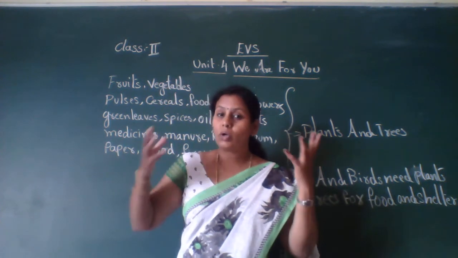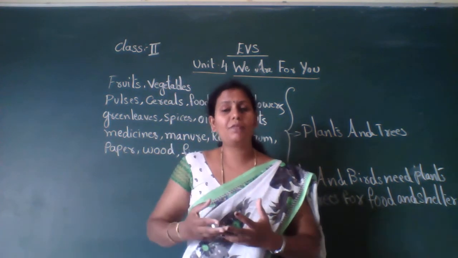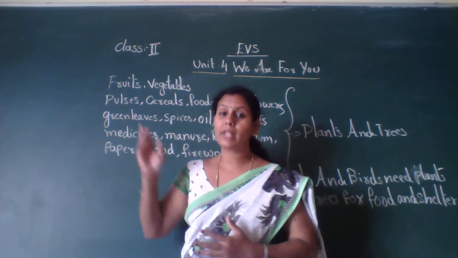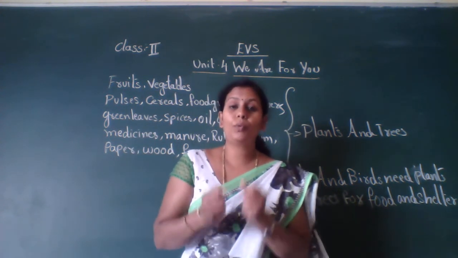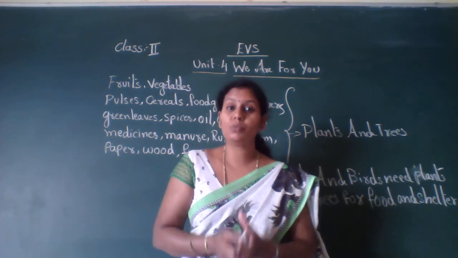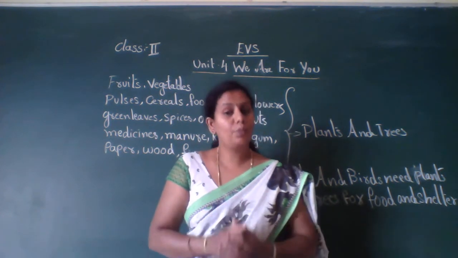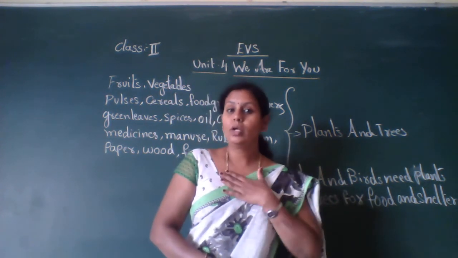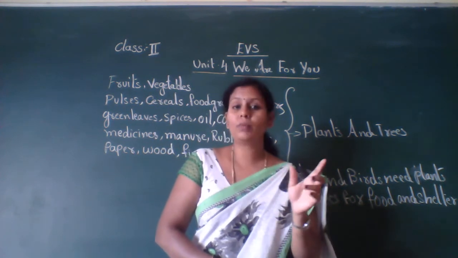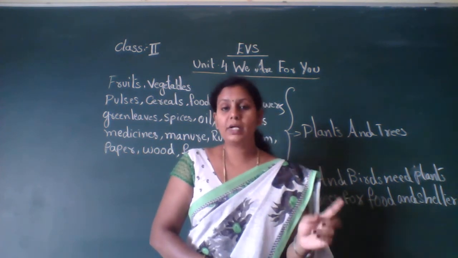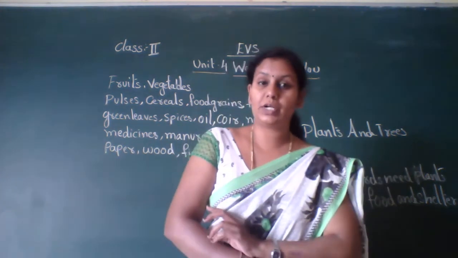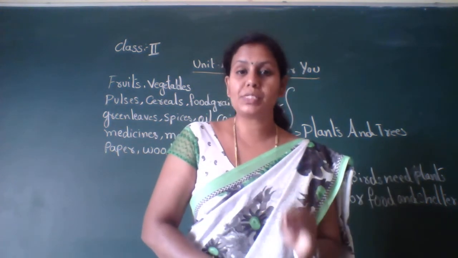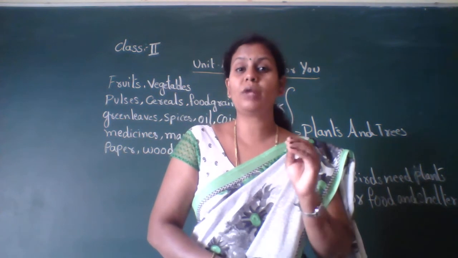Because what are the things we are using in our daily life? We are getting all that from plants and trees. So for that purpose we have to grow more and more plants and trees. We should save the forest, children. So it does not belong only to humans, isn't it? So even birds and animals need plants and trees for food and shelter. For that purpose we have to save the forest, we have to grow more and more trees.